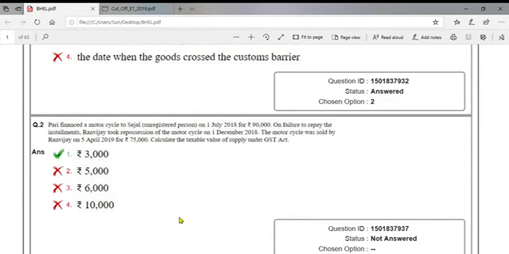This question is based on purchase value of goods repossessed from the defaulting borrower. As per Rule 32 of CGST Rules 2017, if the buyer is unregistered only, we need to reduce the amount.